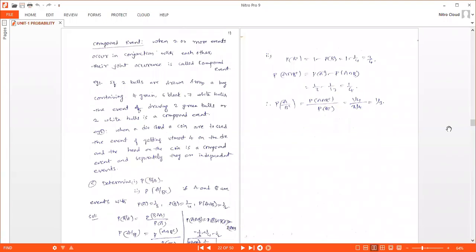Now the numerator part, probability of A intersection B complement, is equal to probability of A minus probability of A intersection B. That is 1 by 3 minus 1 by 12, that is equal to 1 by 4. So probability of A given B complement is probability of A intersection B complement by probability of B complement, which gives you 1 by 3.